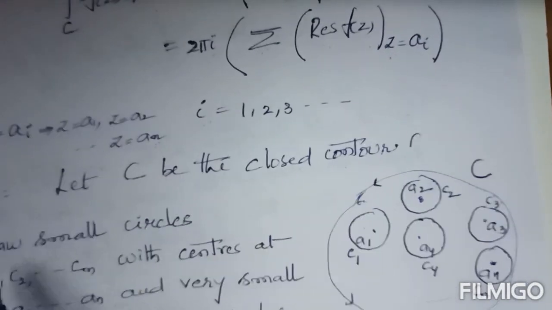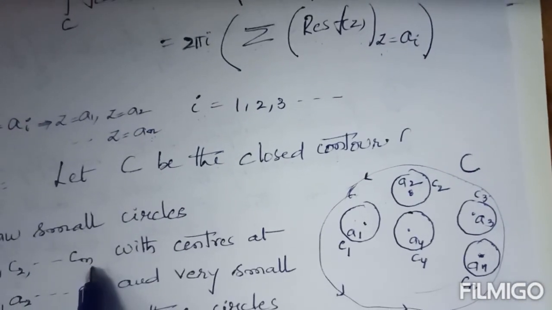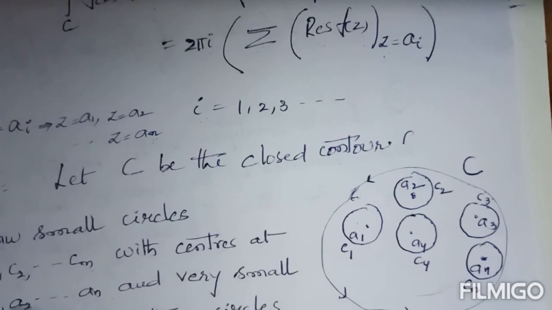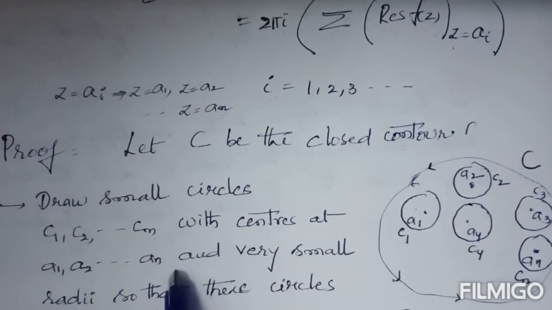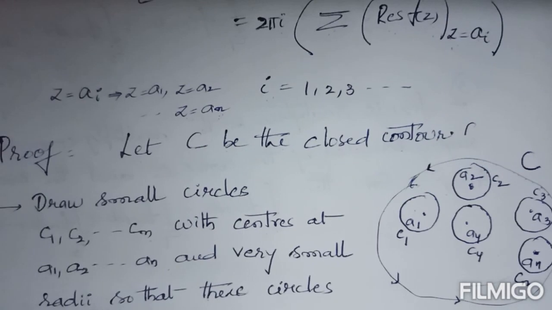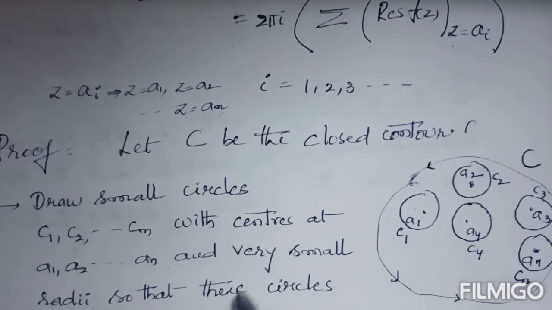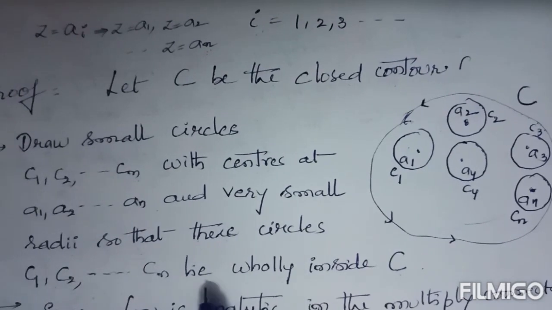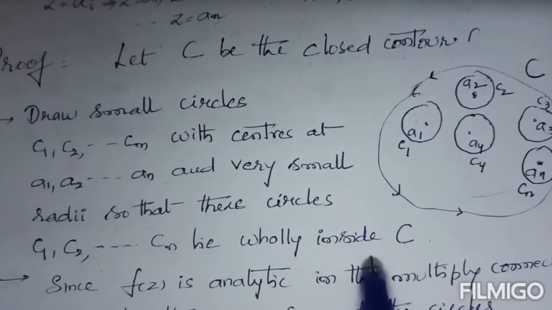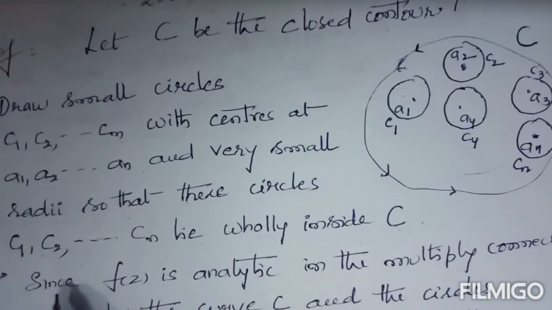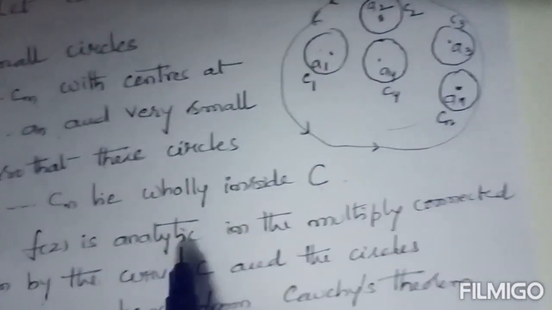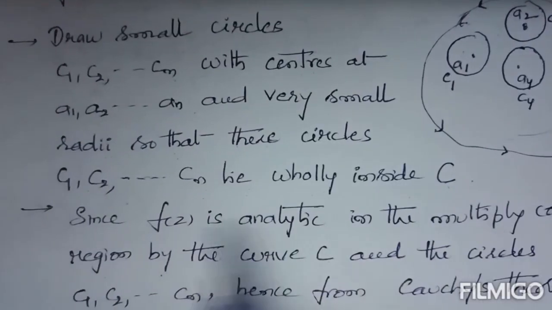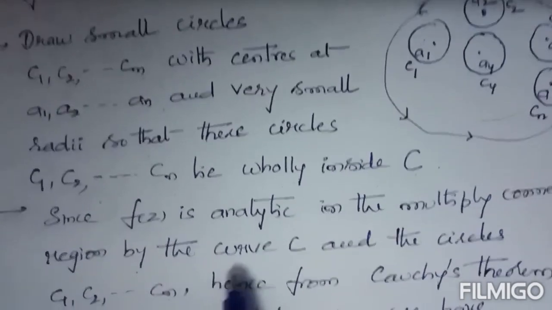Draw small circles C1, C2 and so on Cn with the centers at A1, A2, A3 and so on An and very small radii, so that these circles C1, C2, C3 and so on Cn lie wholly inside C.